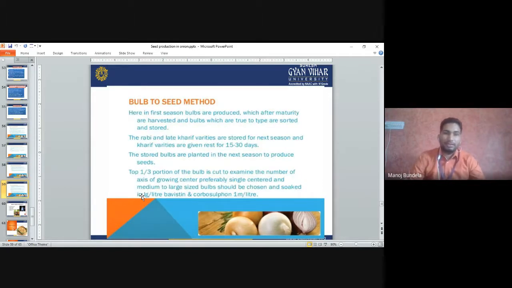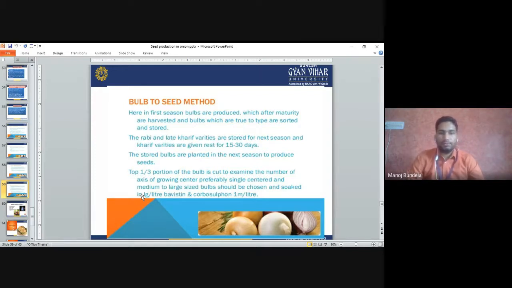Here, in the first season bulbs are produced, which after maturity are harvested, and bulbs which are true to type are sorted and stored. Means true to type bulbs we have to select and then store them. Rabi and late Kharif varieties are stored for the next season, and the Kharif varieties are given rest for 15 to 30 days. For Rabi crops, next season crops, we have to keep them for 15 to 20 days.